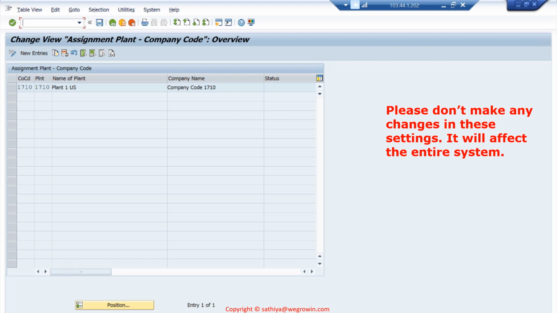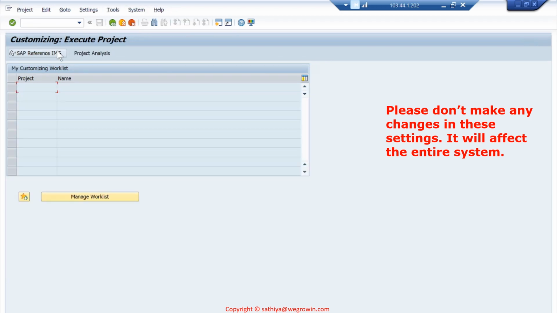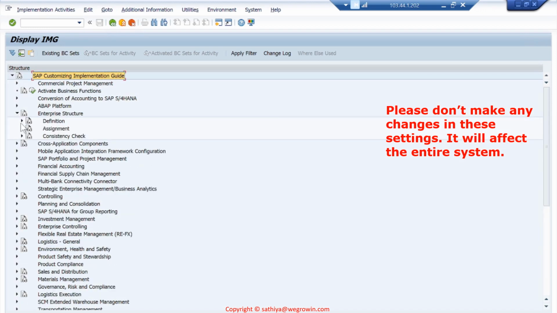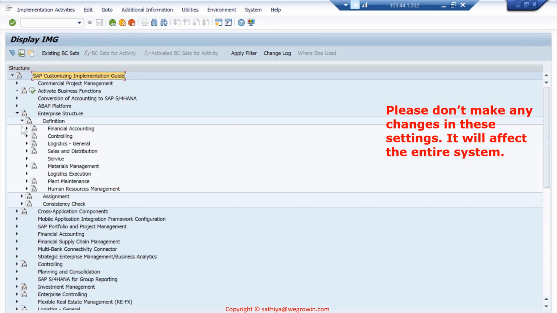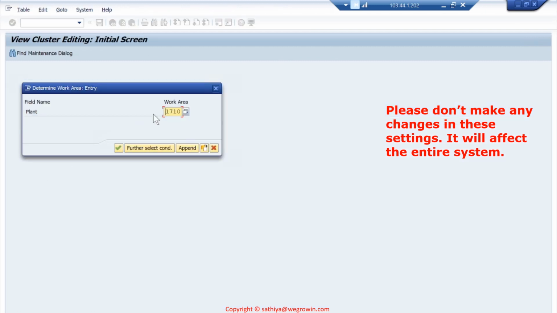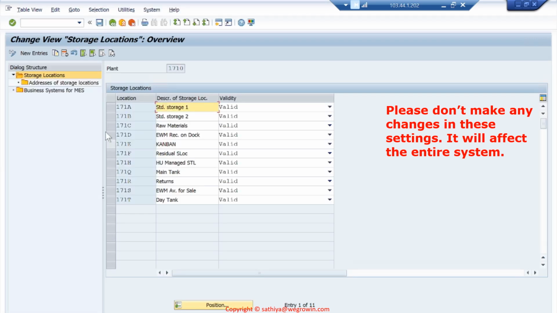So again, we go to the SPRO transaction and then the reference IMG, go to the enterprise structure. Now we go to the definition. Now we go to the logistics function, sorry, materials management. Here, maintain storage location for plant 1710. Okay, under materials management, plant 1710. Go inside. See here, we can see many storage locations, right?